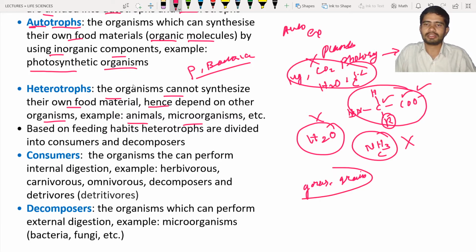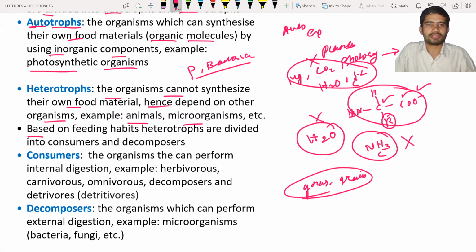It means if you eat non-vegetarian food, you are indirectly depending on the autotrophs. If you directly consume the plant material, you are directly depending upon the autotrophs, okay. Whether you depend directly or indirectly, you are depending upon the autotrophs only, okay.